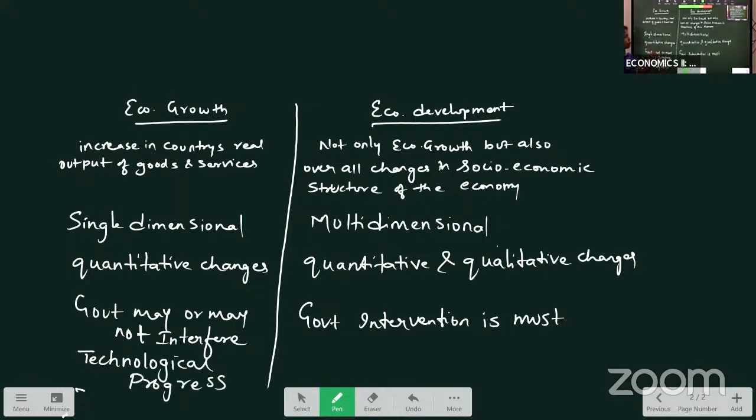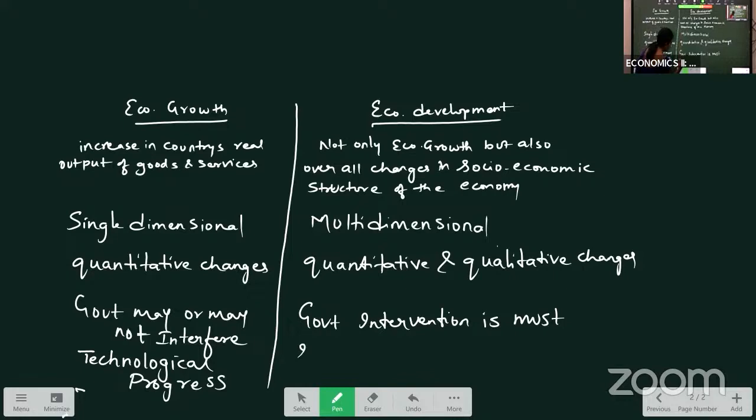As you use new technology, new technical products or new machinery, you can increase your goods and services. You can increase your production. So as you use new technology, growth will be recorded. Whereas a higher level of economic development helps in improvement of the quality of life of the people.